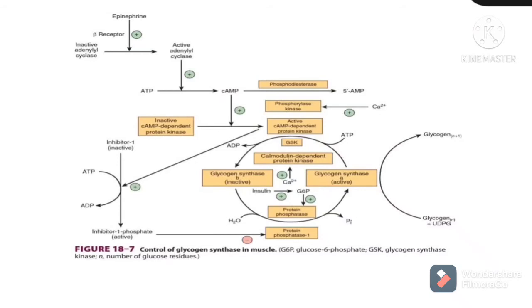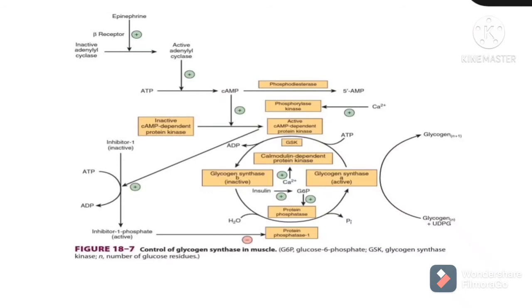Once this inhibitor, which is phosphorylated by cyclic AMP dependent protein kinase, converts into inhibitor phosphate, it will now cause the inhibition of protein phosphatase. And what is this protein phosphatase? It is the enzyme which is activated by insulin. So insulin activates protein phosphatase, and this will in turn cause the dephosphorylation of inactive glycogen synthase, which causes the